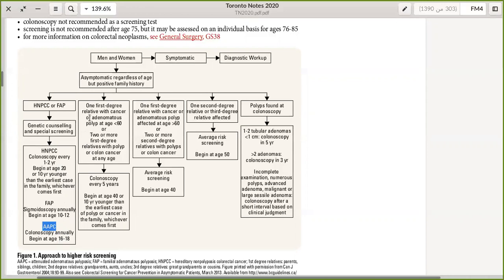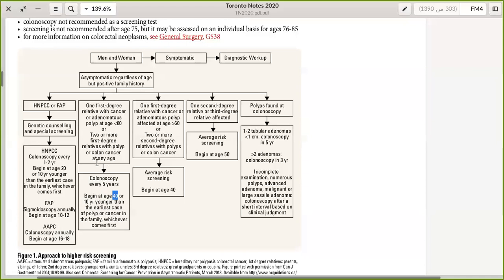Okay, let's move on to the other criteria. If there is a first degree relative with cancer or adenomatous polyps, diagnosed at less than 60 years old, or has 2 or more first degree relatives at any age, we will do colonoscopy every 5 years. So this is where you will do colonoscopy every 5 years. And the cutoff age for this type of patients is 40, or 10 years younger than the earliest case of polyp or cancer in the family, whichever comes first.